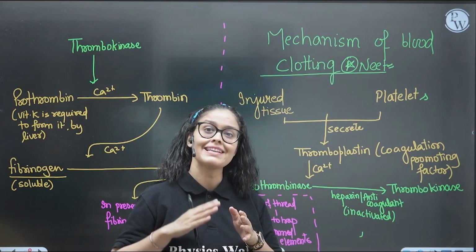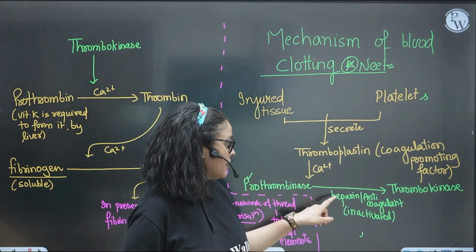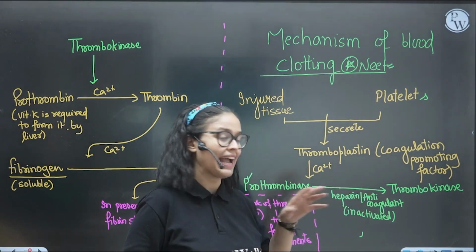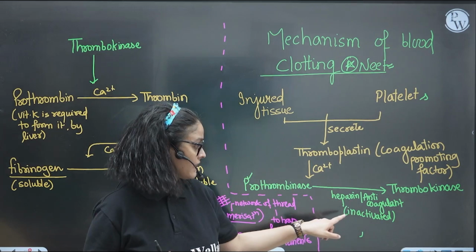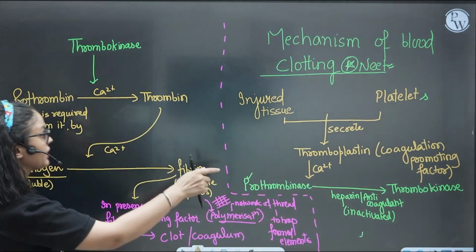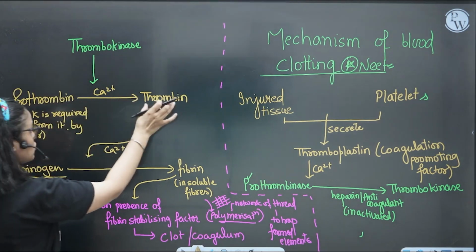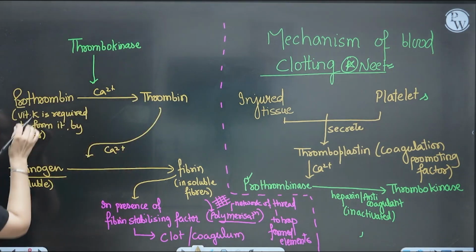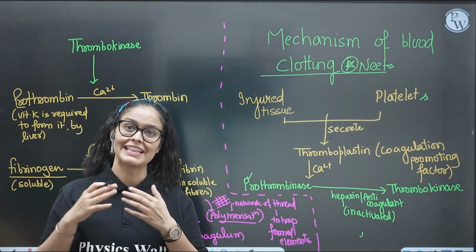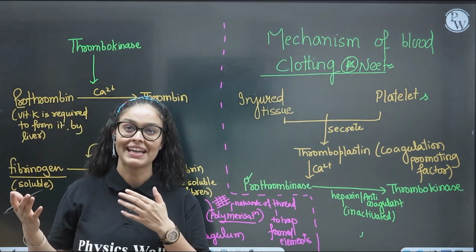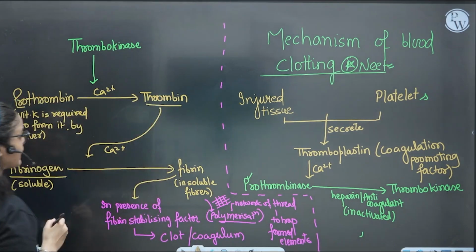So blood clotting is a chain reaction. In that whole paragraph, they have given all these things, which you have to remember. At this stage, heparin, which is the anticoagulant that prevents blood clotting in our body, gets inactivated, right? Now thrombokinase in the presence of calcium will activate another factor in the blood, prothrombin to thrombin. Pro again means inactive, and vitamin K is required to form prothrombin in the liver. So it is produced by the liver with the help of vitamin K, right? That means it is activated into thrombin.